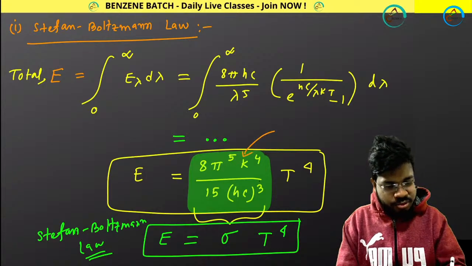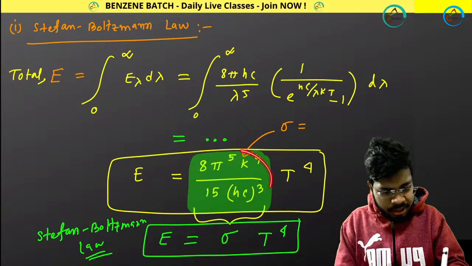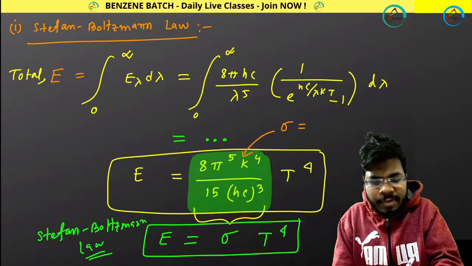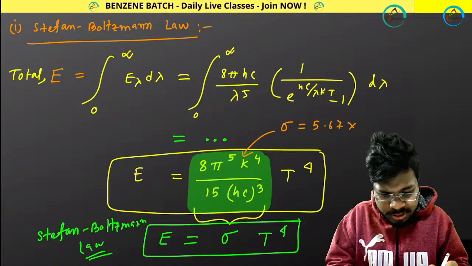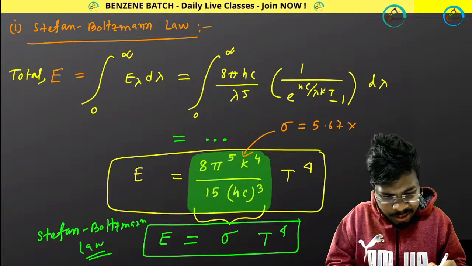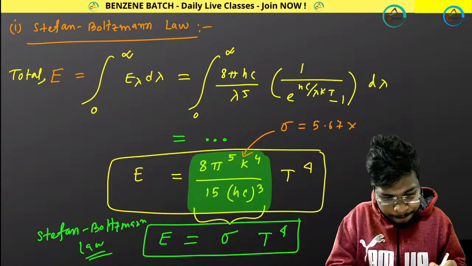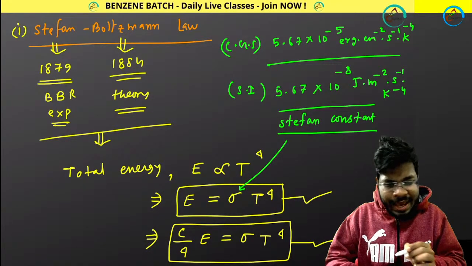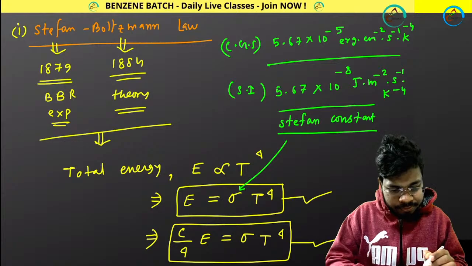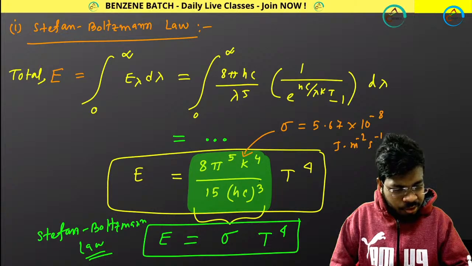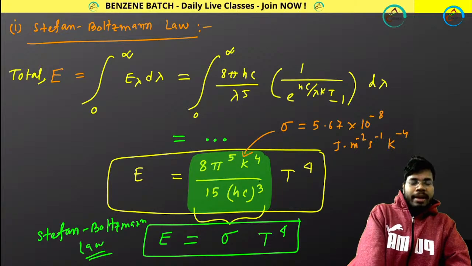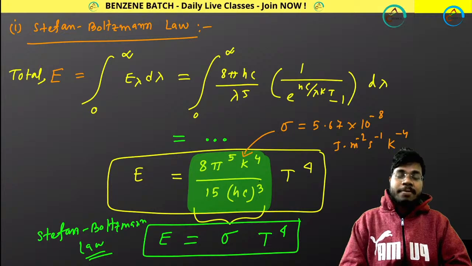If you put all the values, you will get sigma equals 5.67 multiplied by 10 to the power minus 8, in SI units, joule meter minus 2 second minus 1 Kelvin to the power minus 4. Sigma will be this.